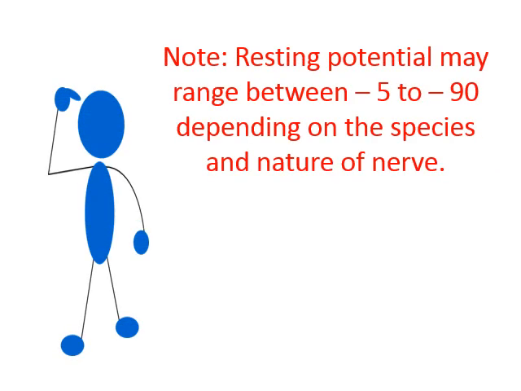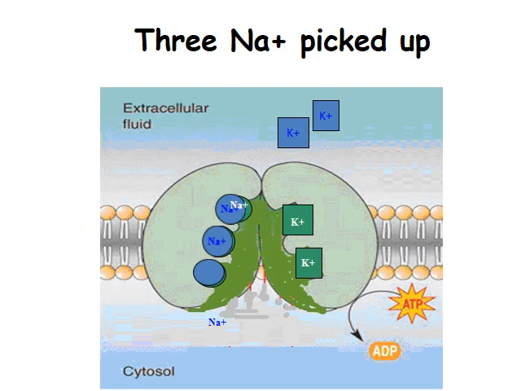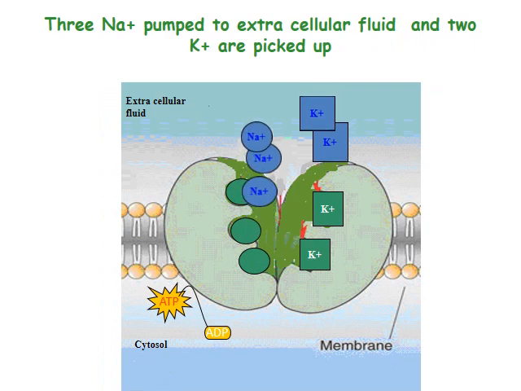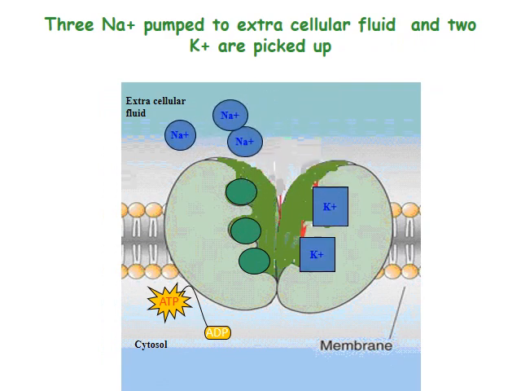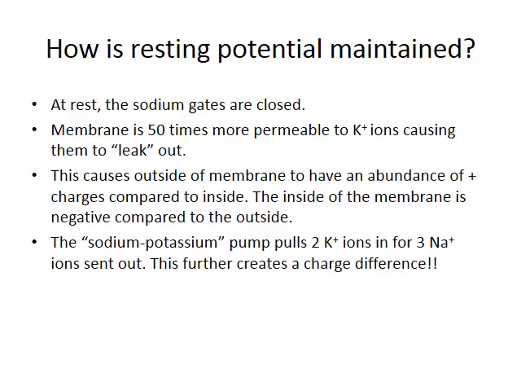You have to note that the resting potential may range between minus 50 to minus 90, depending on the species and the nature of the nerve. Here we have 3 Na plus picked up, and they are pumped to the extracellular fluid, and 2 K plus are picked up. So the 3 go out of the cell and 2 K plus enter the cell. Then the 2 K plus are pumped inside the cytosol.